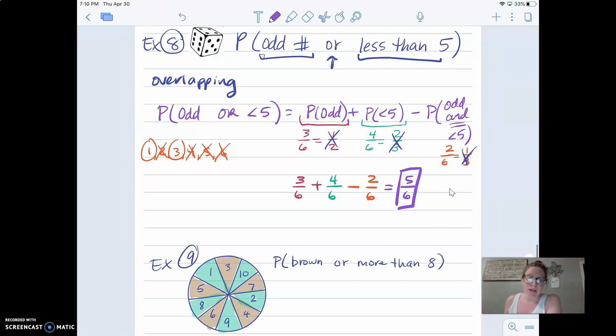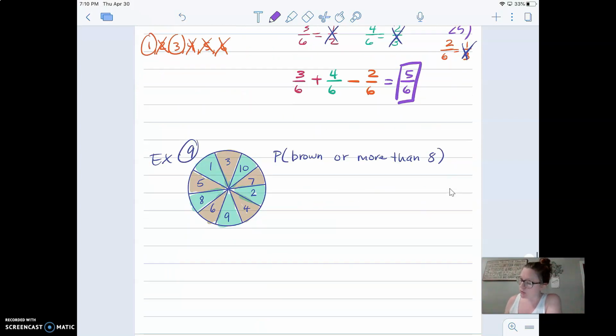Okay. So again, you want to ask yourself, are they overlapping or mutually exclusive? And that will help you narrow down the formula to use. Okay. You can also think about it logically. A lot of people don't like to use these formulas. But if you're having trouble narrowing it down, then the formulas are always a good way to go.